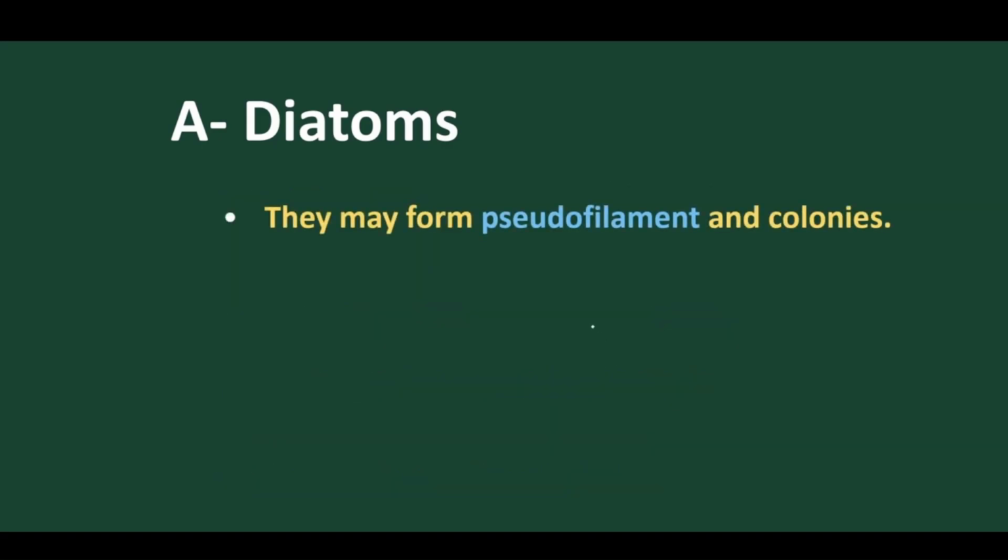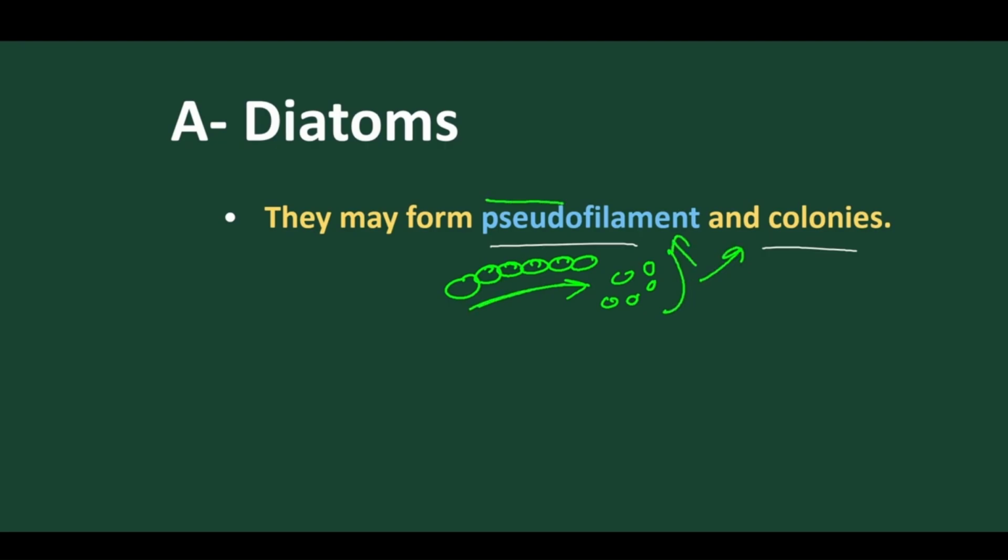These diatoms may have pseudofilaments and colonies. Normally they don't have colonies, but sometimes diatoms have this group of filaments. These filaments are actually not true filaments. They only join, but at some time they will separate into unicellular form. So this type is called colonial or pseudofilaments, meaning false filament. It is not a true filament-like structure.